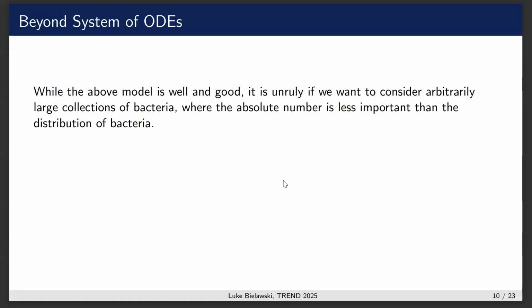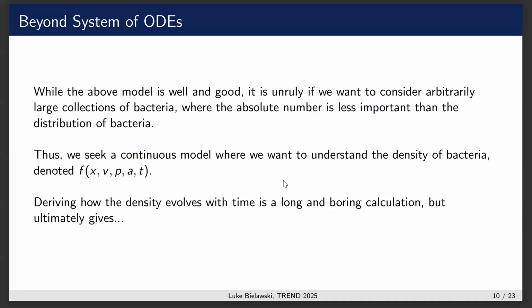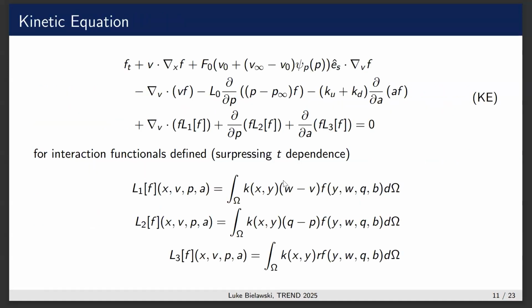Keeping track of individual bacteria is cool and awesome and like a tractable question, but oftentimes we don't care what individual bacteria are doing. We care about what a density of bacteria are doing, where bacteria are clumped, where they are sparse. And so instead of considering discrete bacteria, we're going to consider a continuous density. Of course, the obvious question is, how do we let a continuous density time evolve while still respecting the discrete system? And one just does a calculation of this following like BBGKY hierarchy. It's a very long and boring calculation, and one gets a kinetic equation that looks like this.